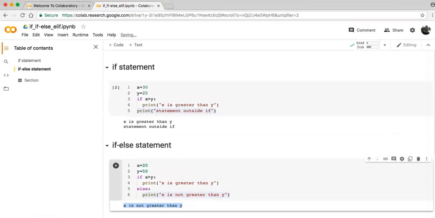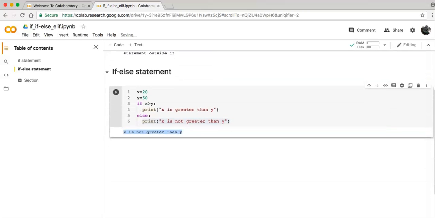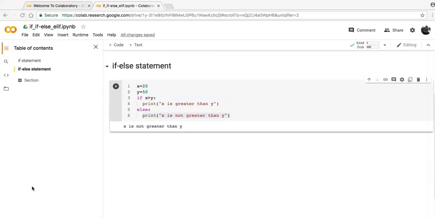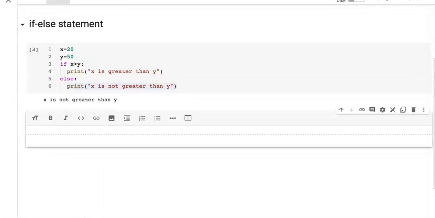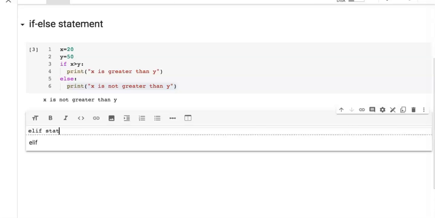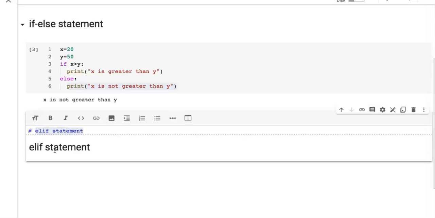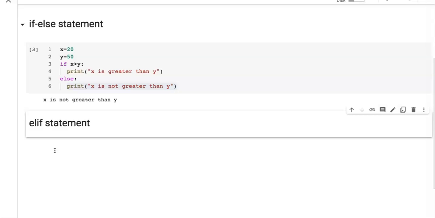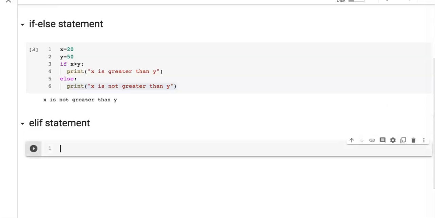Now scroll down and take a new text cell. Write elif statement. Click here, then double click here. So we got the heading elif statement. Now take a new code cell and write program for elif.